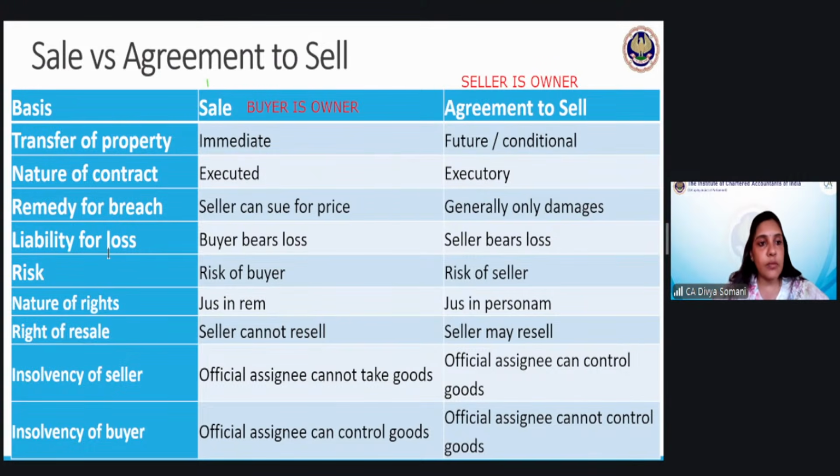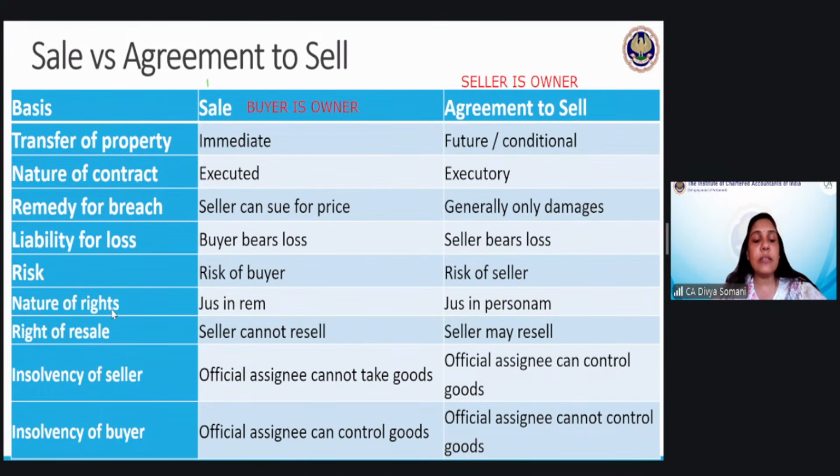Next is liability. This next point is regarding the liability for the loss. Obviously, whosoever is the owner will bear the loss. Here, the buyer is the owner, so the buyer will bear the loss. In agreement to sell, the seller will bear the loss. Regarding risk, who will bear the risk? Again, any kind of risk is pertaining to the owner only. So the buyer will bear all kinds of risk with relation to transport, with relation to delivery, whatever. Whatever risk is there is that of the buyer. In case of the agreement to sell, it is the risk of the seller.